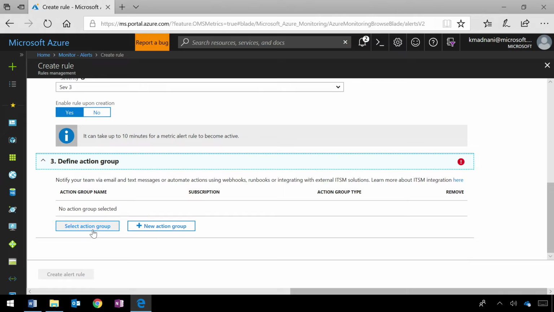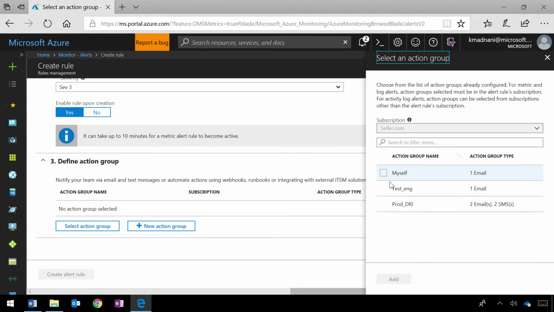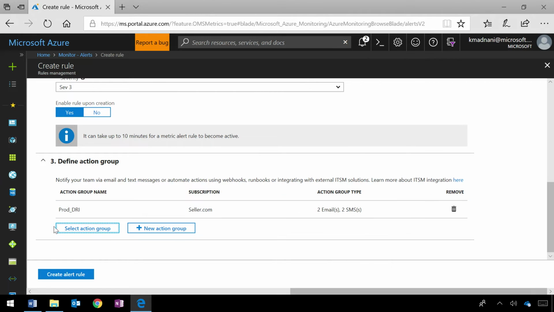So action groups is a way to specify what happens when this alert triggers. Okay. You can invoke a runbook, a webhook, or you can take actions like send emails, SMS, voice, invoke a trigger to create an incident in an ITSM system, and so on and so forth. Here, you will see a list of action groups that are configured. So I can just pick prod DRI as an action group, 2 emails are configured and 2 SMSs, or you could add a new action group. I'm just, for sake of the simplicity, I'm going to pick a previously created action group and create an alert